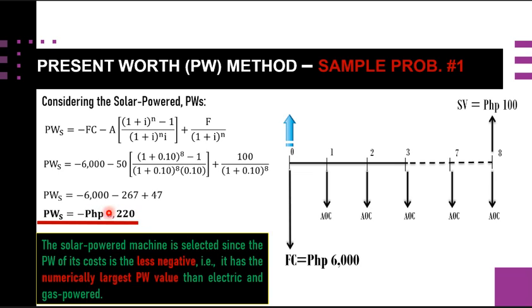So that is why we consider the less negative, because it has a higher numerical value when the numbers, considering the negative sign, are going higher. So this is it for sample problem number 1.